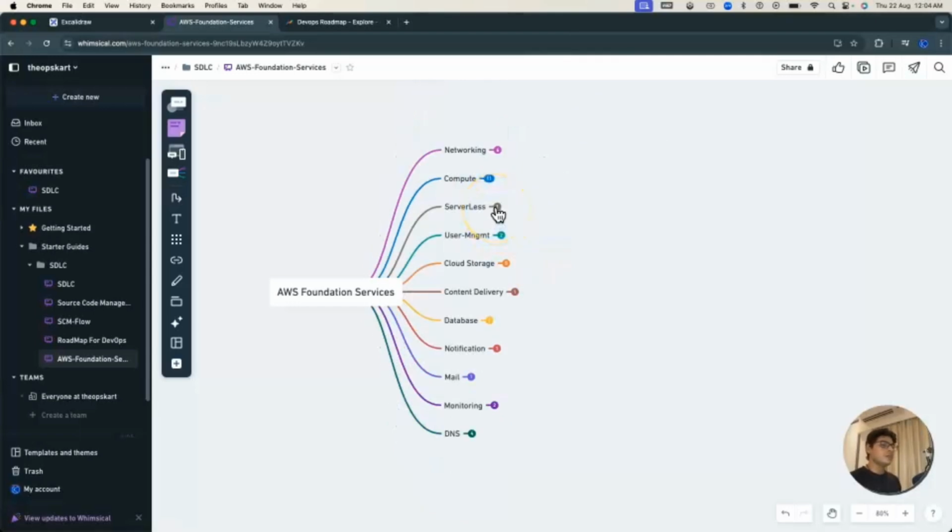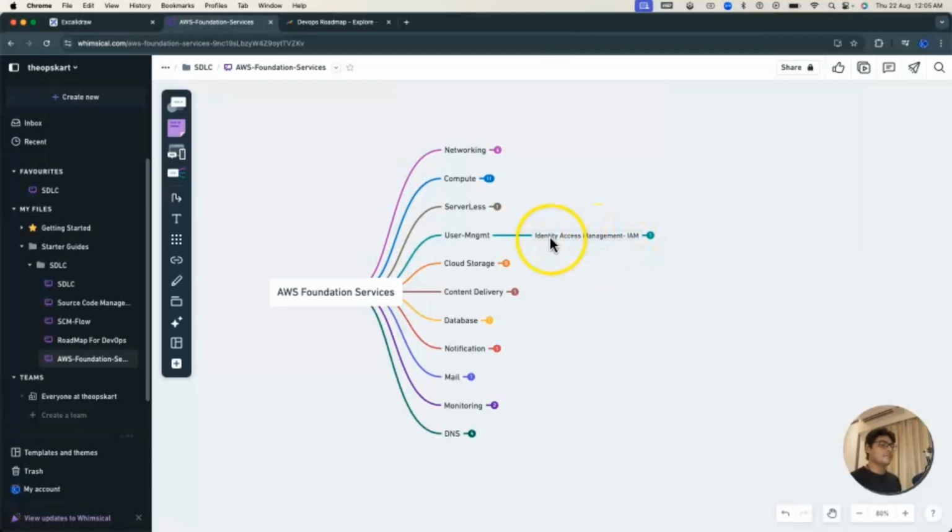Now move on to serverless. Since earlier we discussed servers, now we discuss serverless. The serverless services offered by AWS are Lambda and Fargate. To run any small scripts, you can use Lambda for serverless. Now move on to the user management service. AWS offers IAM.